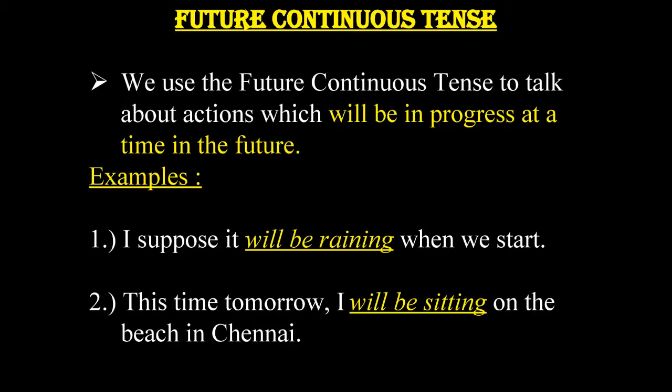Now let us get on with future continuous tense. We use the future continuous tense to talk about actions which will be in progress at the time in the future. Now let us understand this with the help of examples. Number 1. I suppose it will be raining when we start. 2. This time tomorrow I will be sitting on the beach in Chennai.